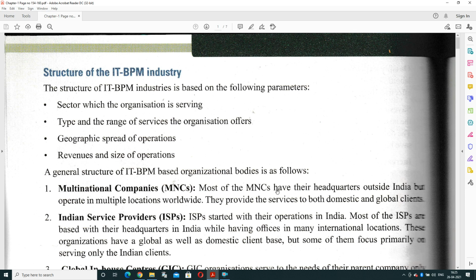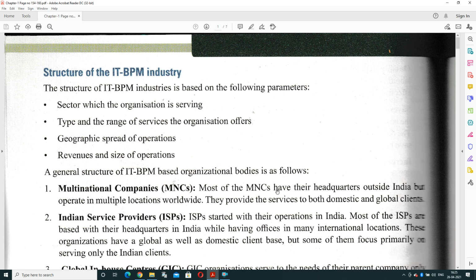Basically, IT and BPM are both interrelated. IT will help in the business process management system, that is BPM. So the structure of the IT industry is based on the following parameters. First one, the sector which the organization is serving. Basically, it depends upon which type of organization it is, whether it is related to banking, transportation, railways, or air reservation.